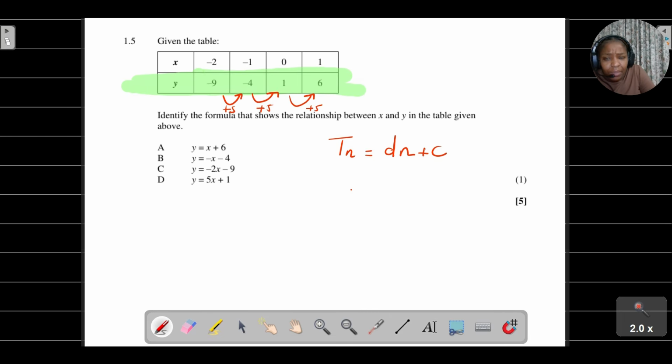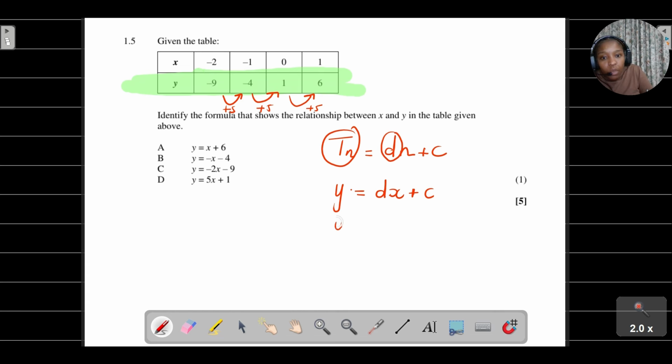So here, same concept. It's just that now our Tn is just going to be our y, which is equal to the constant difference multiplied by our x, which is our input value, plus c. Now, what do we need to do in this case? We already know that the constant difference is 5.